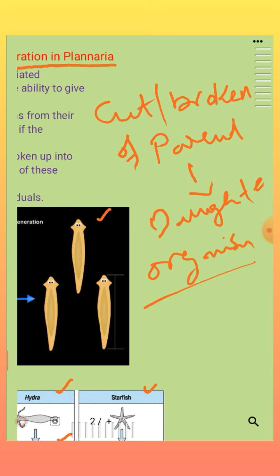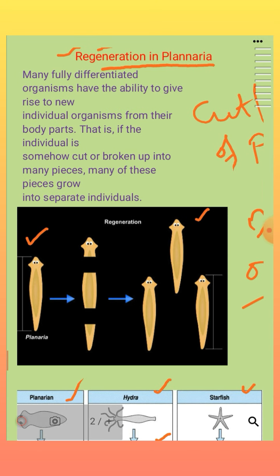So coming to what exactly regeneration is, we'll see. Many fully differentiated organisms have the ability to give rise to new individual organisms from their body parts.